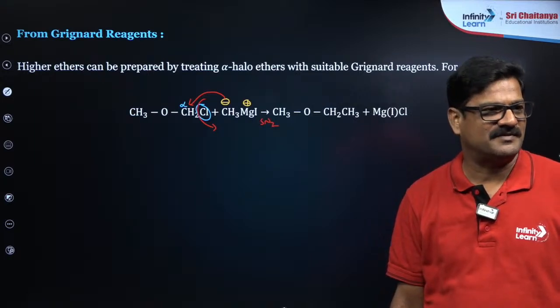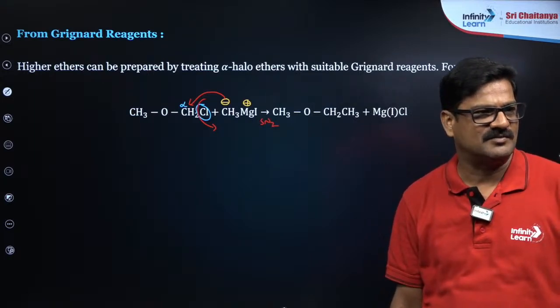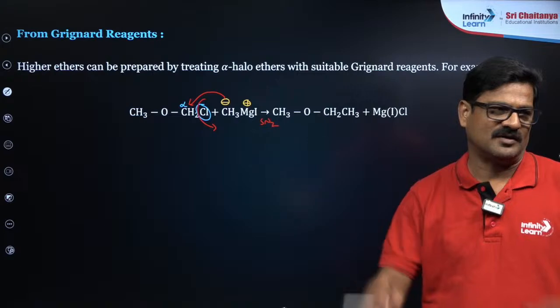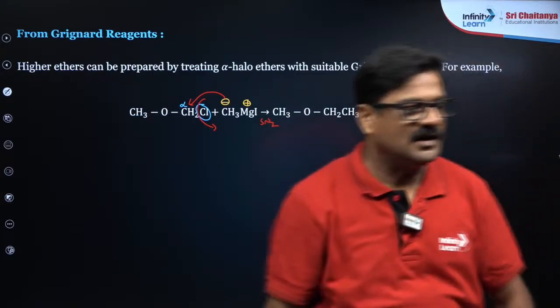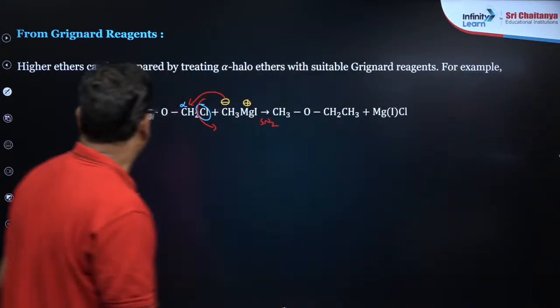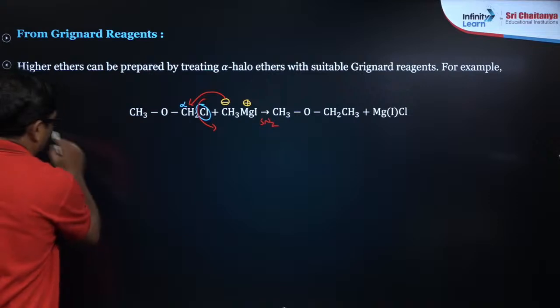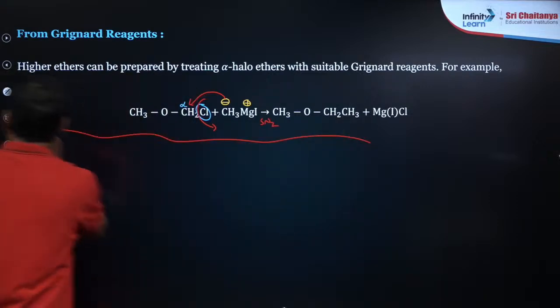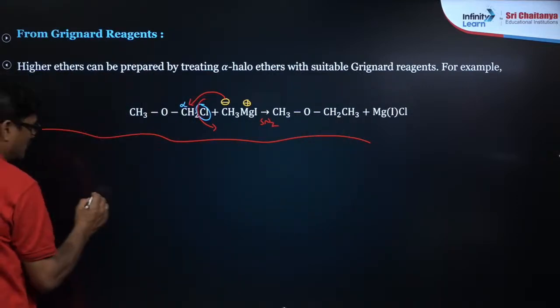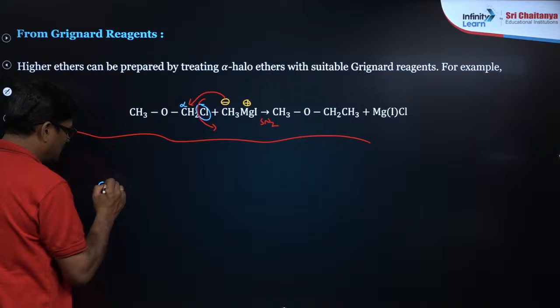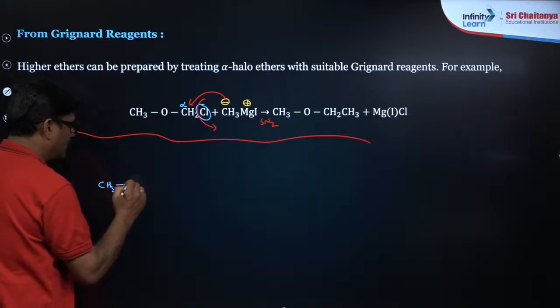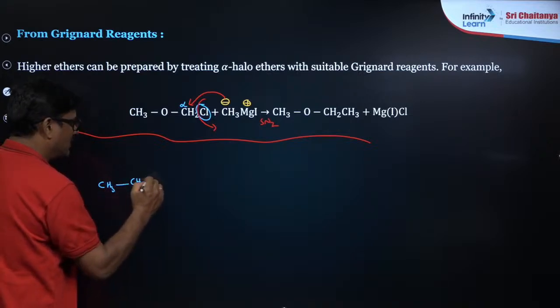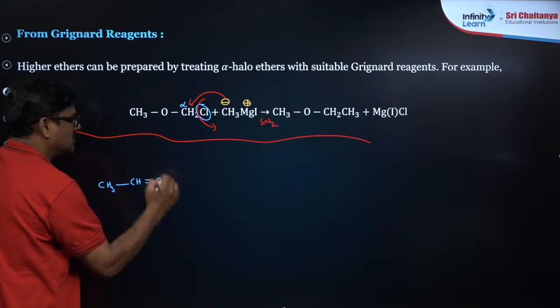What is the difference between alkoxymercuration demercuration and oxymercuration demercuration? So in oxymercuration demercuration, बेटा आपका शिवांश के लिए, you just see CH3CH=CH2.